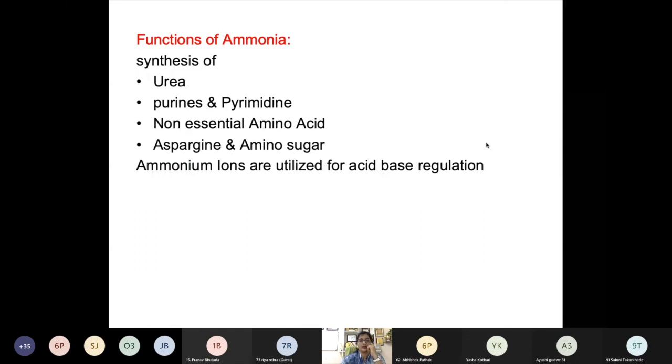But though we have to control the level of ammonia, ammonia has certain important functions, like we have seen: it is useful for synthesis of urea, it gives the nitrogen atom of purine and pyrimidine, it leads to the synthesis of non-essential amino acids, and even helps in the synthesis of amides like asparagine and amino sugars. And ammonium ions are also utilized for acid base regulation.